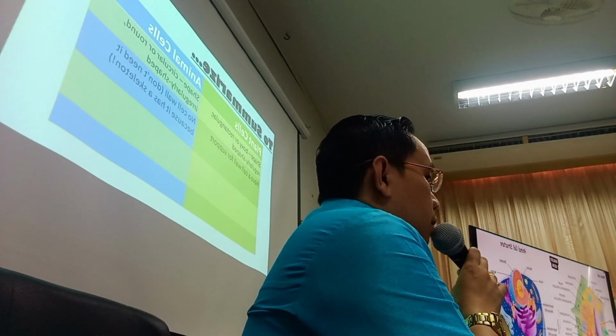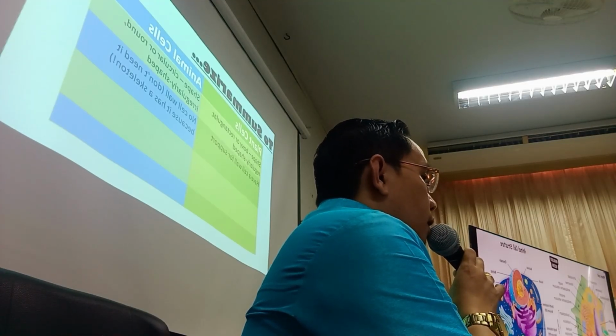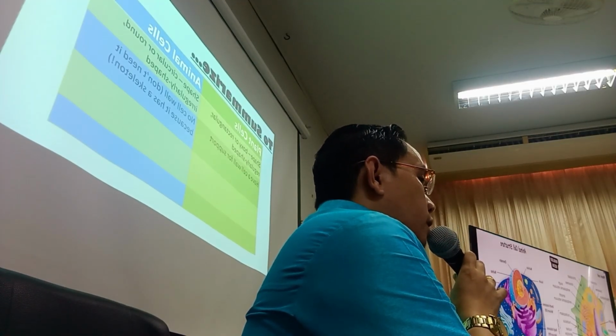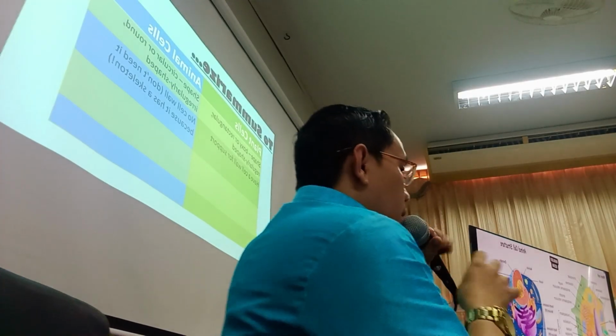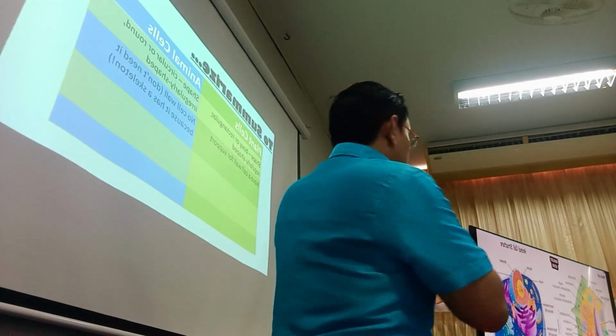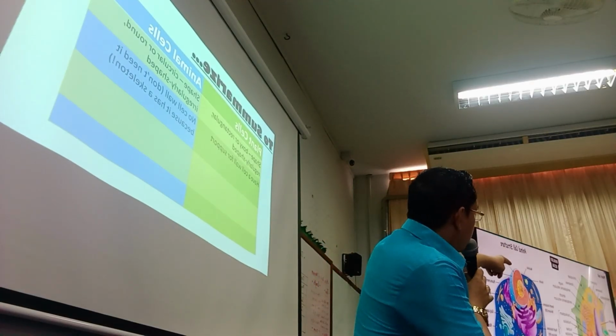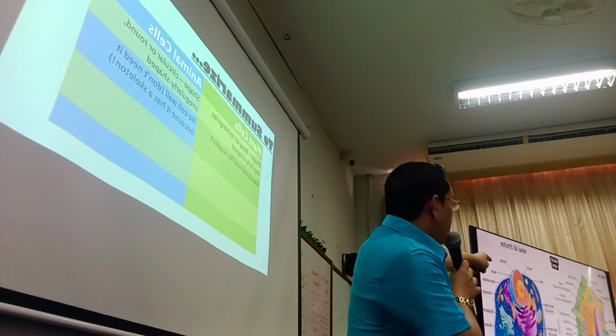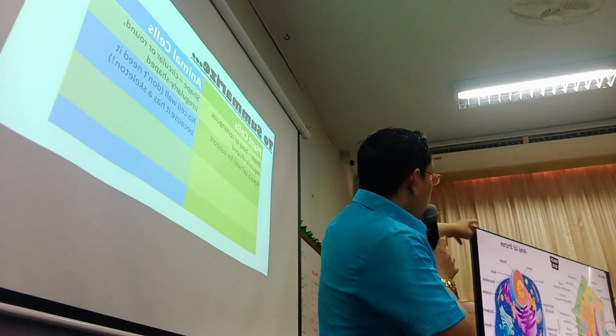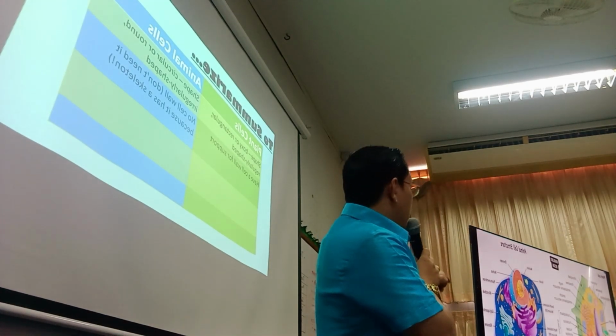So to continue, plant cells have a box or rectangular, regular shape, and have a cell wall for support. As you can see, there are various parts in this picture between the plant cell and animal cell structure.